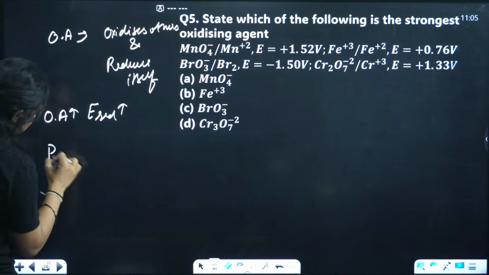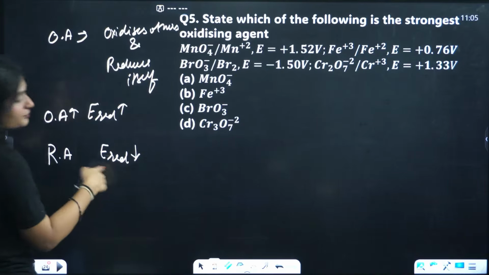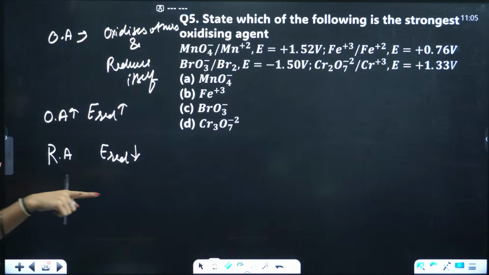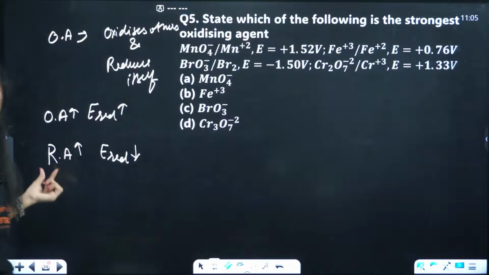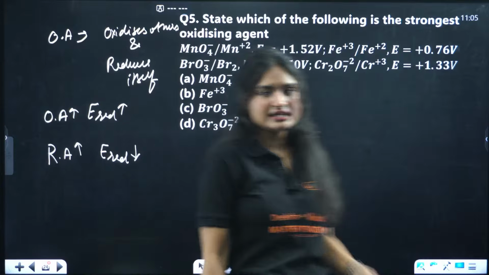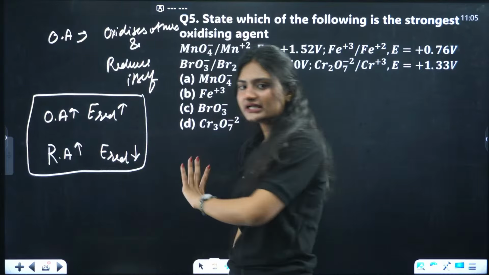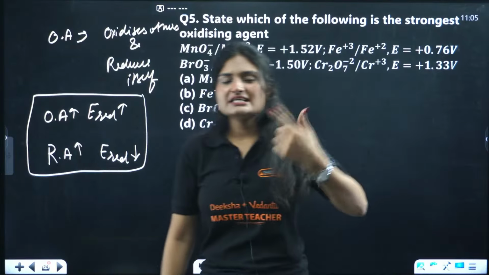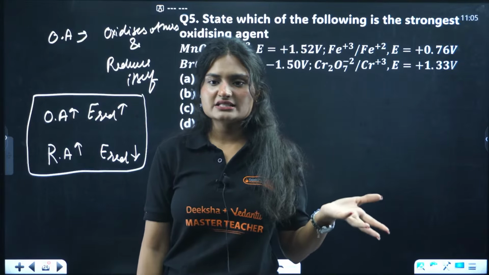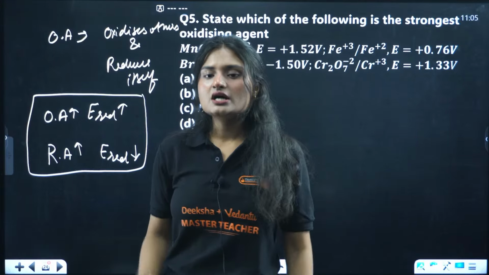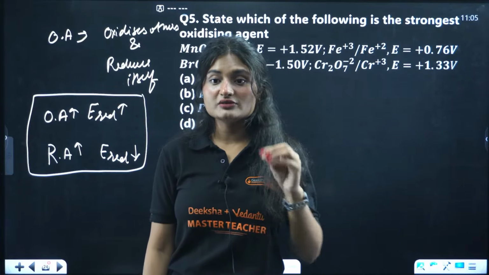And the lower the reduction potential, or the more negative the reduction potential, the stronger will be the reducing agent. These two things are universal. Just write it down somewhere. It's a short trick. I remember it like this: the higher the reduction potential, the stronger the oxidizing agent; the lower the reduction potential, the stronger the reducing agent.